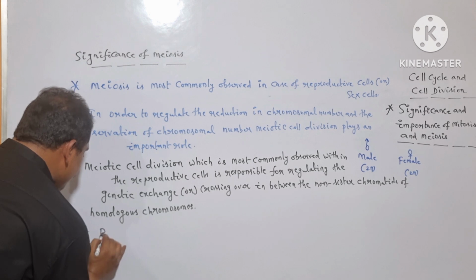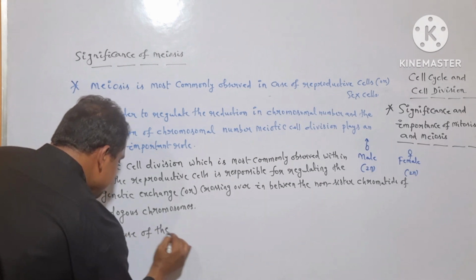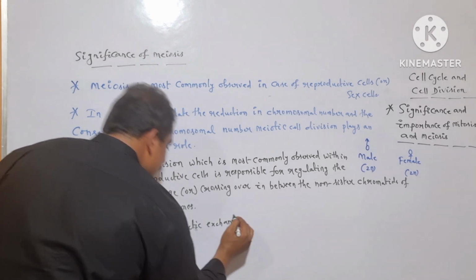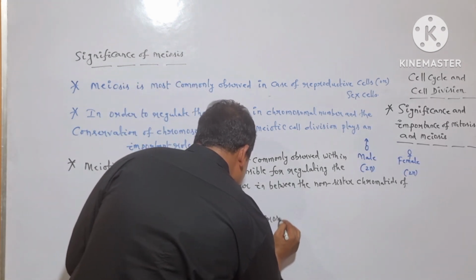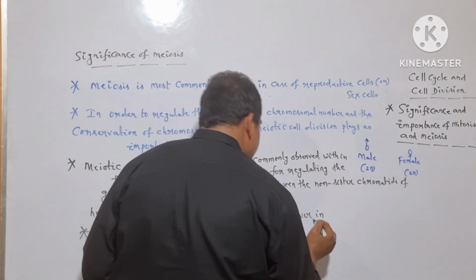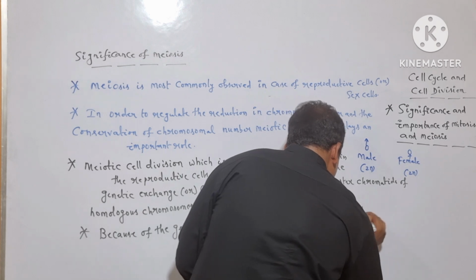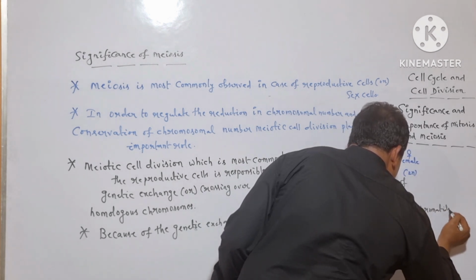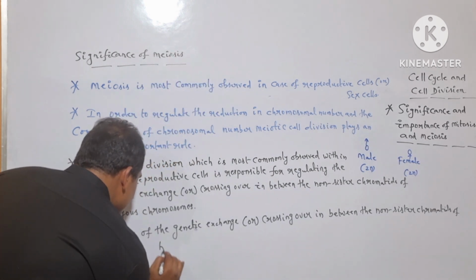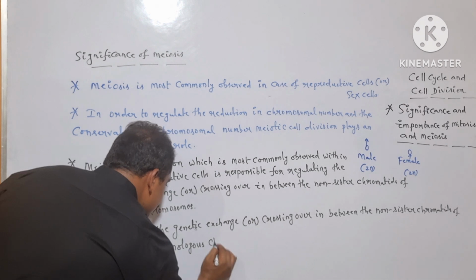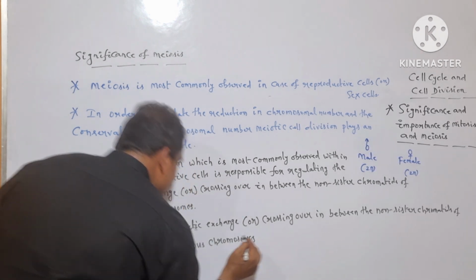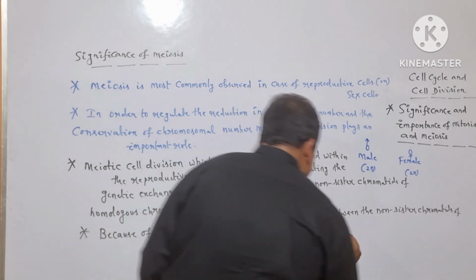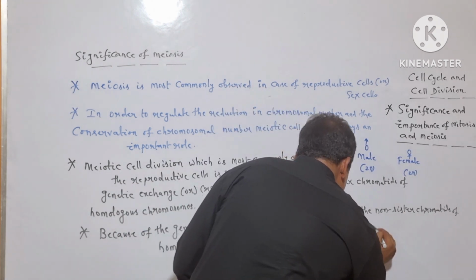So let me write it here. Because of the genetic exchange or crossing over in between the non-sister chromatids of homologous chromosomes, the frequency of genetic variation increases.